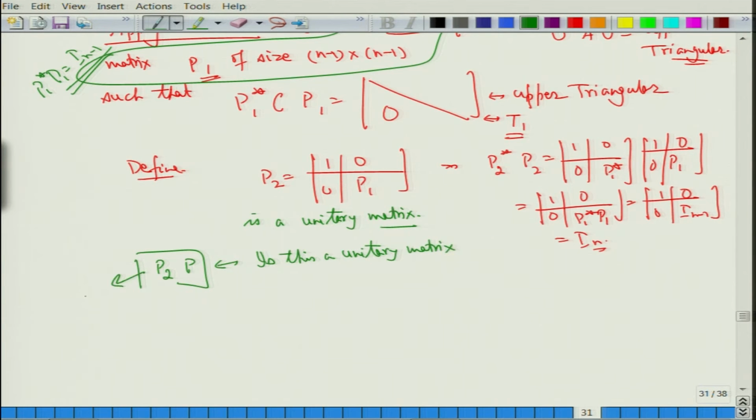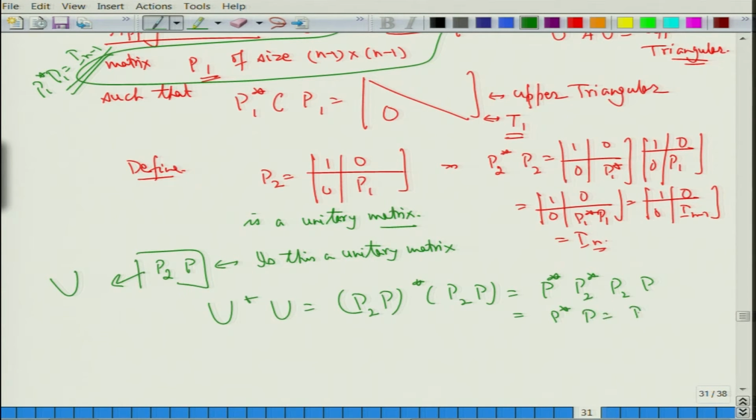Let me write this as some capital U. Capital U star capital U is P2 star P star times P P2, which is P2 star P star P P2, which is the same as P2 star P2, which is identity. So, if I take U as this, then I get everything nice.